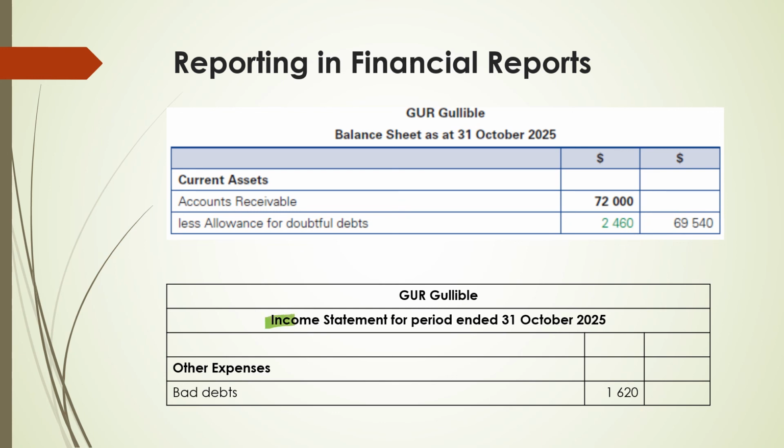In the income statement for the period ended 31st of October, in other words, in the month of October, we report under other expenses the bad debts expense of $1,620. This amount is basically the adjustments that we have made to the allowance for doubtful debts account on the 31st of October.